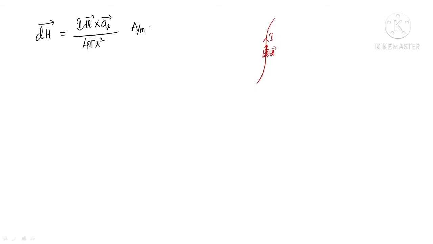And what is aR bar? If this is R bar, if I consider the point of interest here, this is R bar vector, and the unit vector along R bar is aR bar. Okay, so this is one vector, dl bar, and this is aR bar. So the cross product between these two will give you the direction of dH bar, which is the magnetic field.